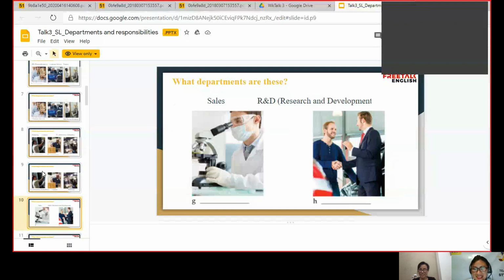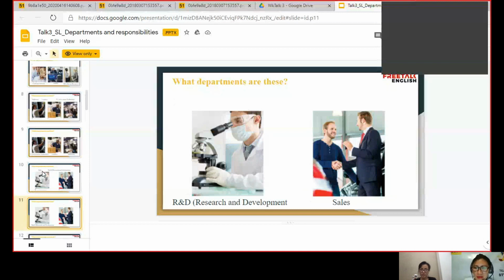Perfect. Very well said. And the next picture. The next picture is sales. It's because maybe they are talking about the product or something. All right. Very good. Your answers are all correct and you explain them well.